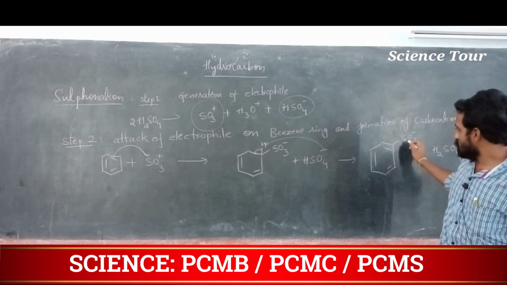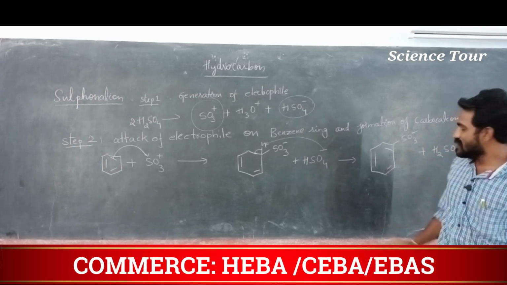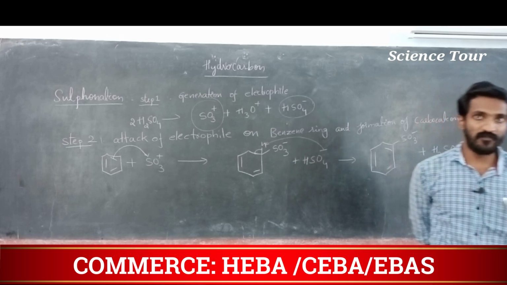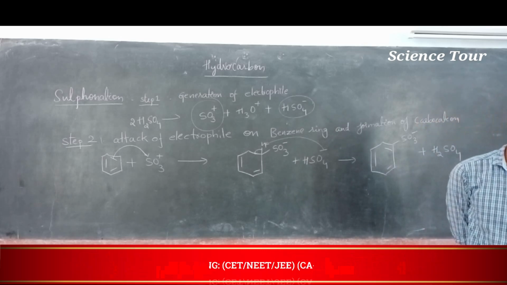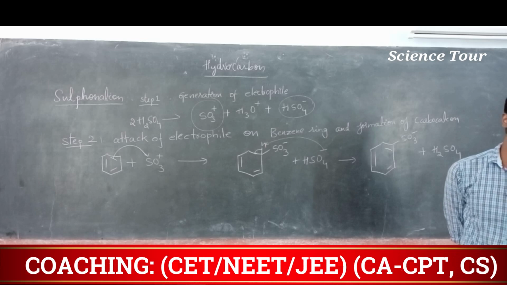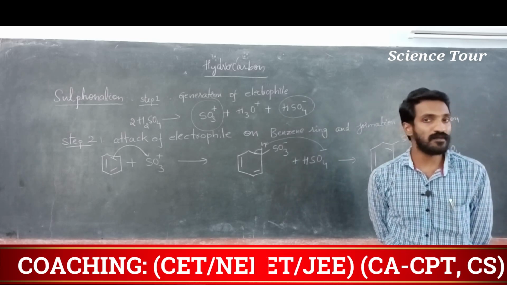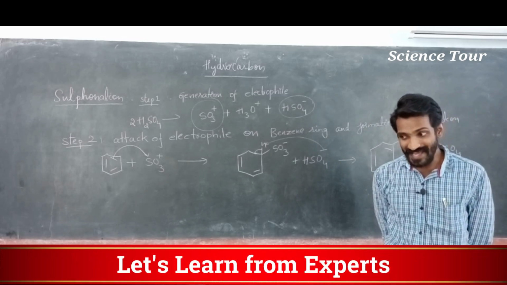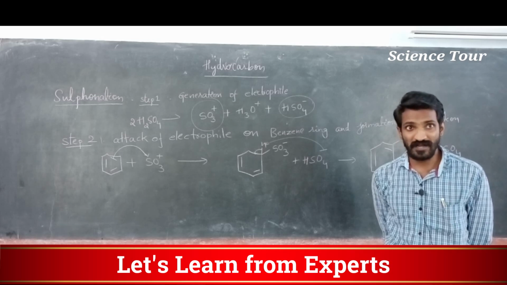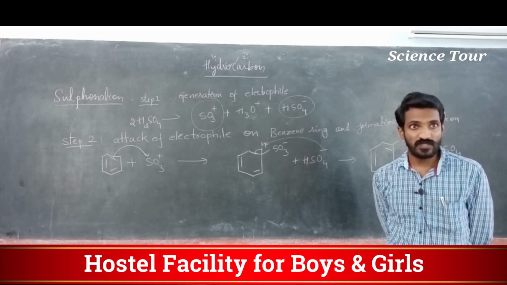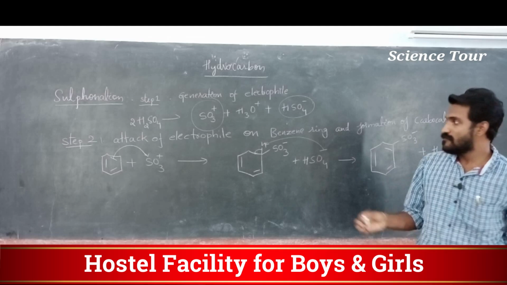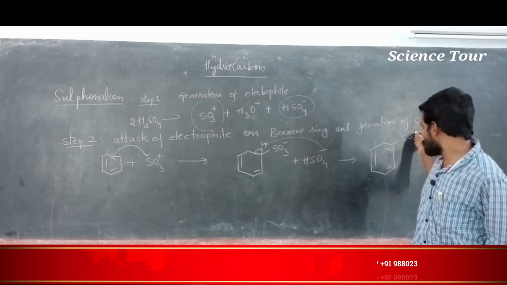Now this SO3 minus is not stable. If minus charge is there in one compound or plus charge is there in one compound, that compound is not stable, my dear students. To stabilize it, you should add one particular atom to that. We can add one hydrogen to stabilize this one.